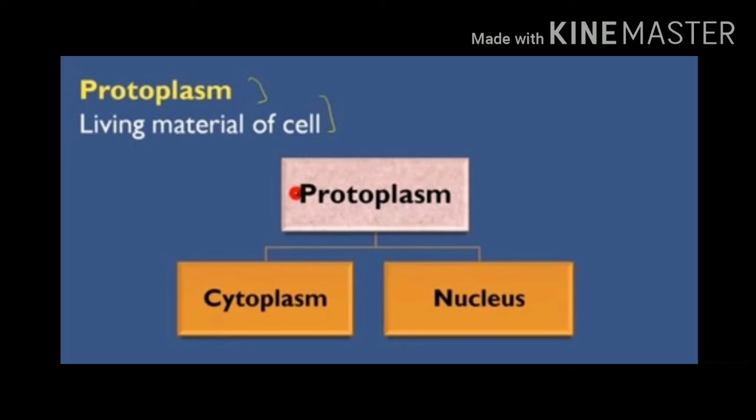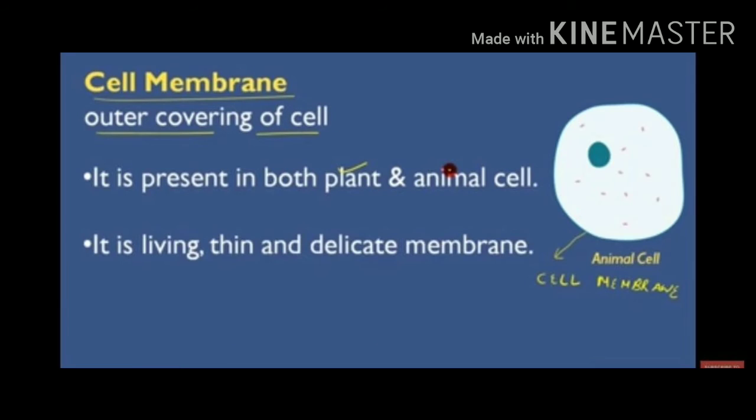Protoplasm is the living material of the cell. It is composed of two parts. First is cytoplasm and second is nucleus. Cytoplasm is the living content of the cell in which different cell components take place, and the nucleus contains chromosomes, which provide hereditary material to living things. So students, now I will discuss the cell membrane, which is also called the plasma membrane.